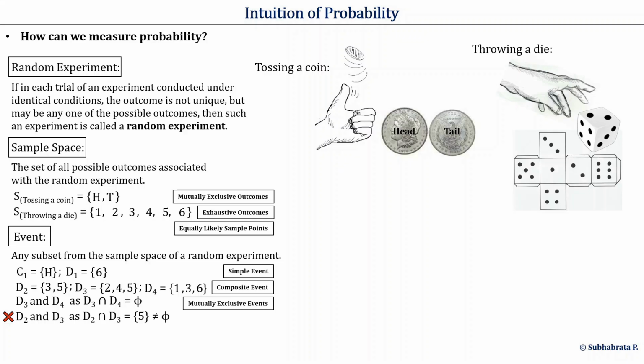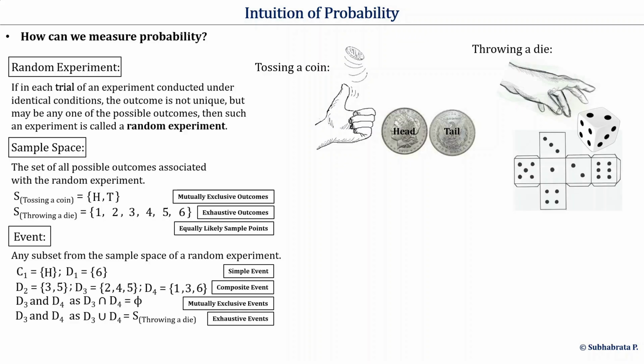If the union of two or more events forms the whole sample space back, we call those events exhaustive events of the random experiment. For example, if we take the union of D3 and D4, notice that we get back the whole sample space of the random experiment throwing a die. Hence, D3 and D4 are two exhaustive events of throwing a die.